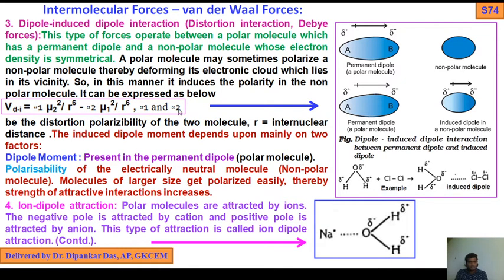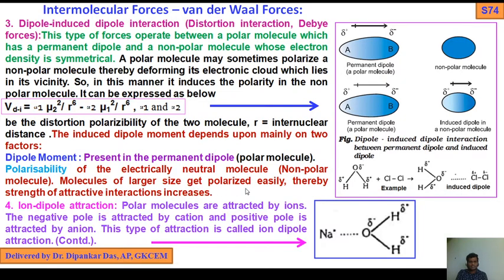Now alpha 1 and alpha 2 are the distortion polarizabilities of the two molecules, and r is the internuclear distance. The induced dipole moment depends mainly on two factors: the permanent dipole moment, already discussed, and the polarizability of the electrically neutral, non-polar molecule.